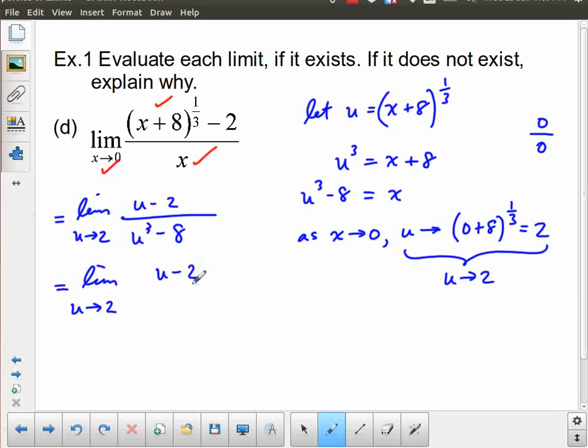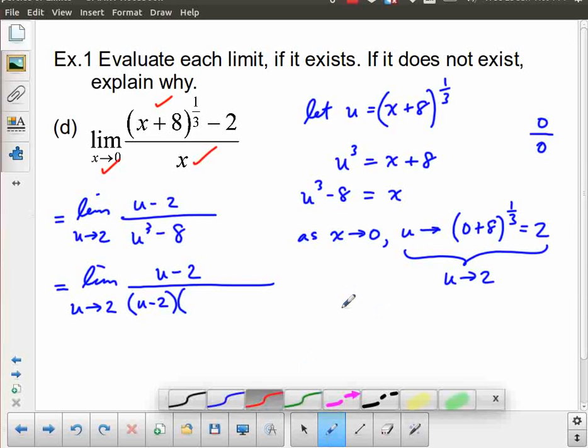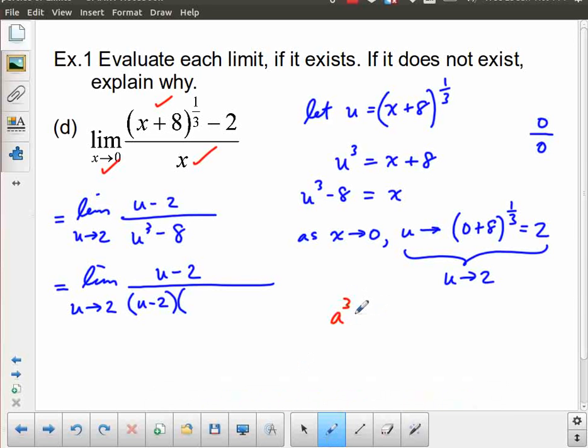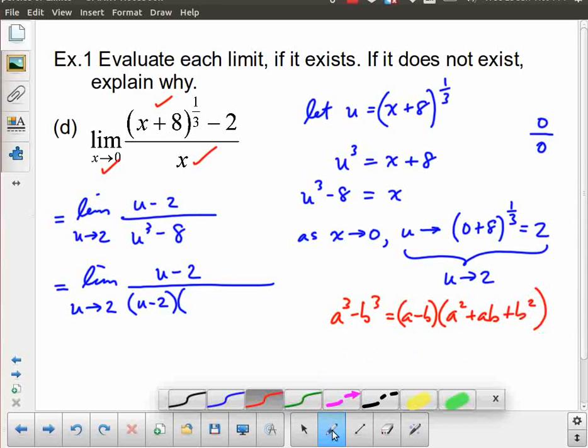but now we have something we can actually work with, because in the denominator we have a difference of cubes, u cubed minus 8, and 8 is 2 cubed. So I can write this in factored form. Let me write to the side here just to remind you, a cubed minus b cubed can be written as a minus b times a squared plus ab plus b squared. So that's the factoring of a difference of cubes.